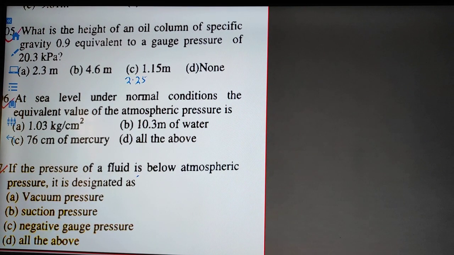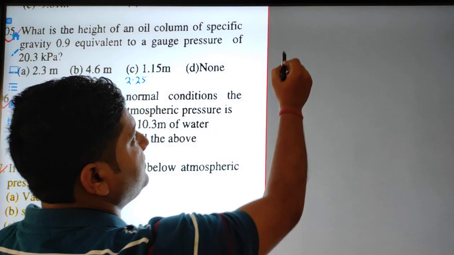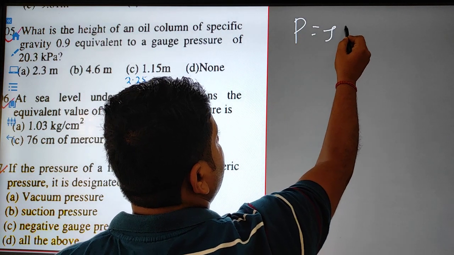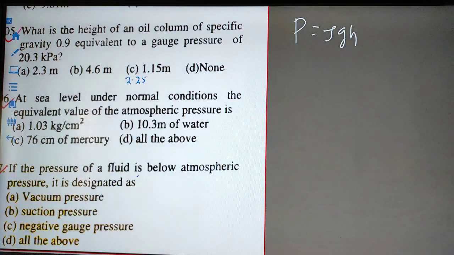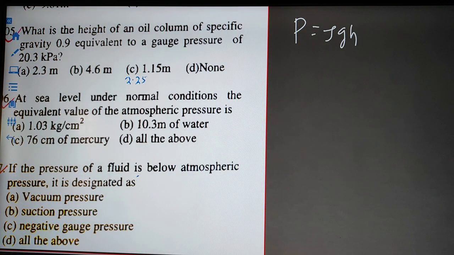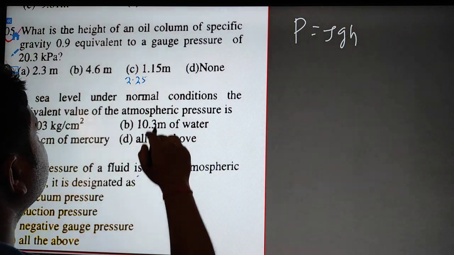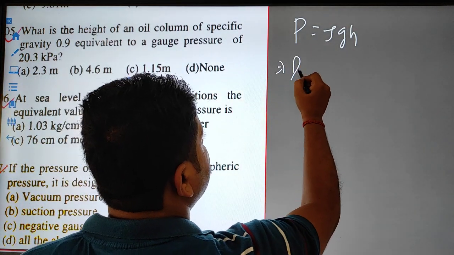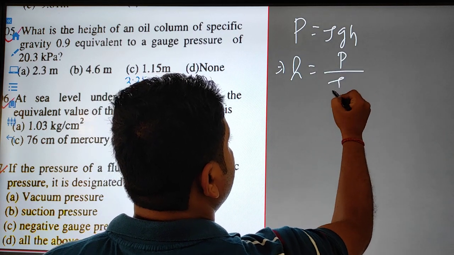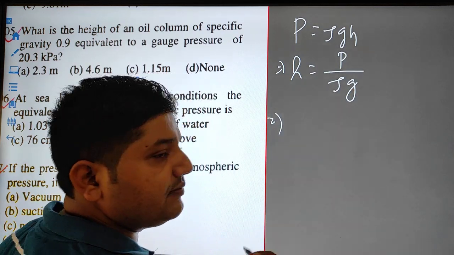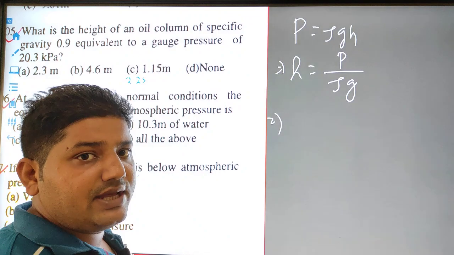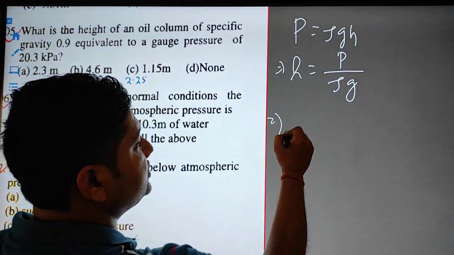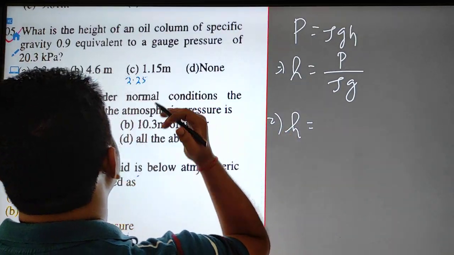Okay, 20.3 kilopascal. So same, the pressure will be equal to rho g h. The gauge pressure is given, and it is only asking for the height. So this is P by rho into g. The gauge value of the atmospheric pressure will be 0. So the height will be very simple to find.